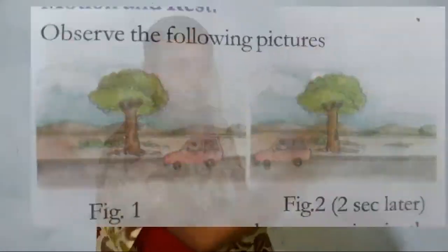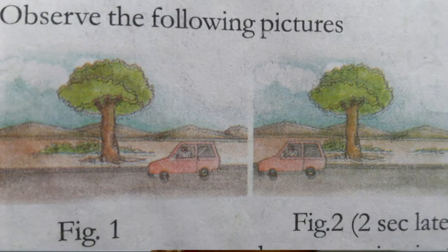When will we say that the object is in motion? Motion means that the object is moving from one place to another place. When we take an object, for example a car moving on the road, will the car be at the same position? No, it will be changing its position. If we take a tree, with respect to the tree, the car is moving in the forward direction, or otherwise in the backward direction. It means the position is changing. When the position of an object is changing, then we say that the object is in motion.